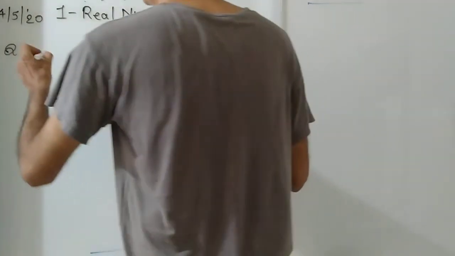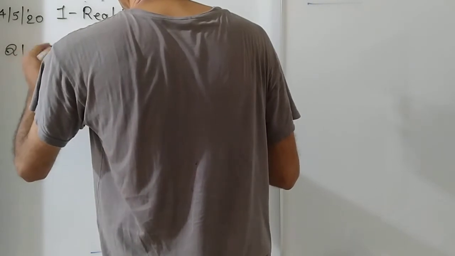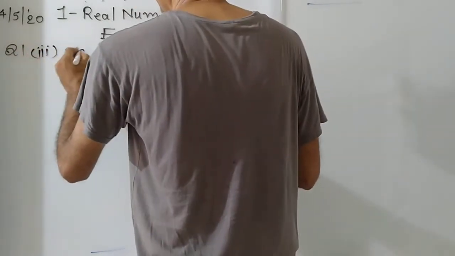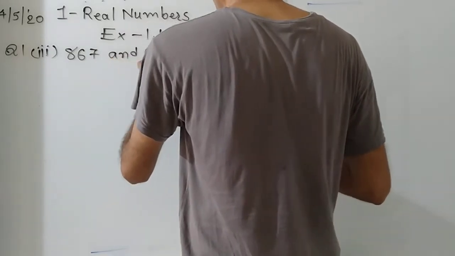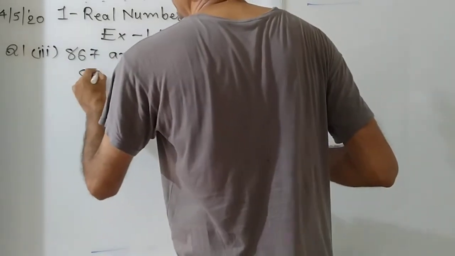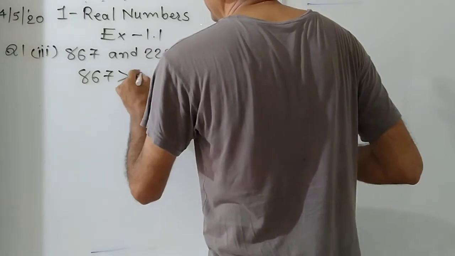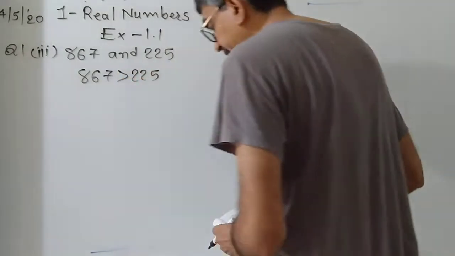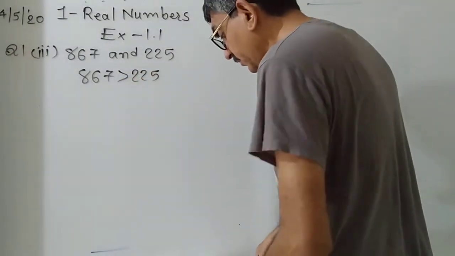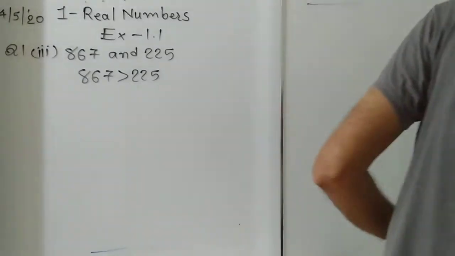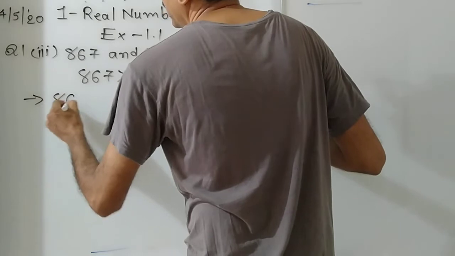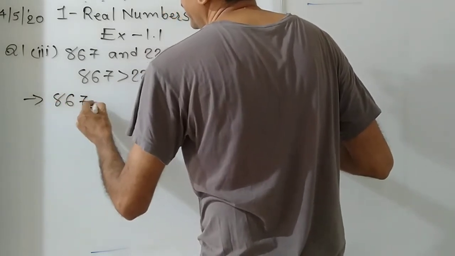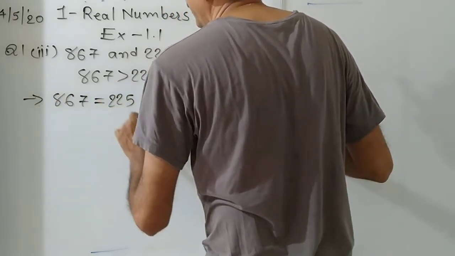Third one. 867 and 225. Which number is greater? 867 is greater than 225. Now we first divide 867 by 225.